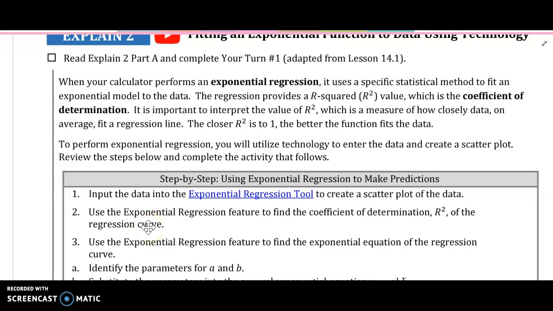Okay, the next part, we're going to use a regression tool on Desmos to actually fit data for us so that you can visually see what the function is that we're trying to create.